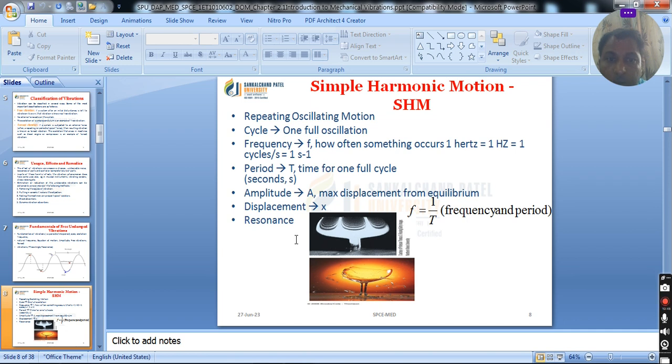So resonance is when omega is equal to omega n, and that gives the maximum displacement. Here you can see, in the glass, vibrations and sound waves are produced. Due to musical instruments, this glass has its own frequency, and due to the music some sound waves are induced in the glass, right?